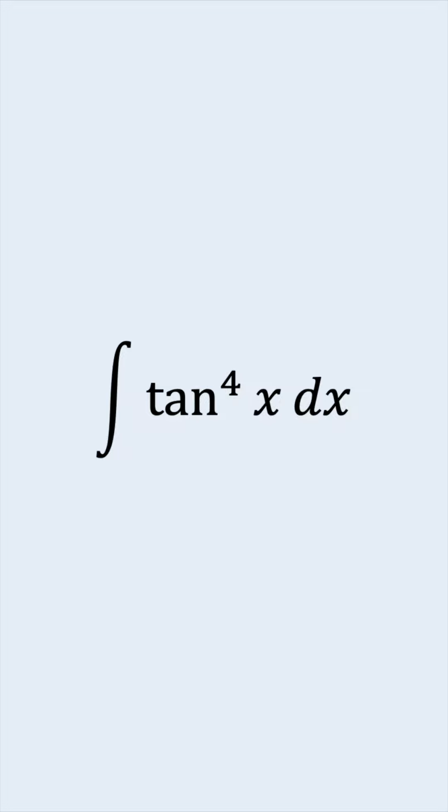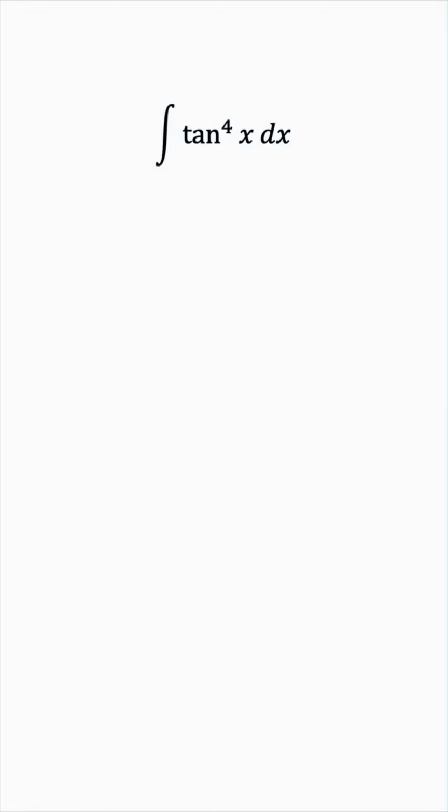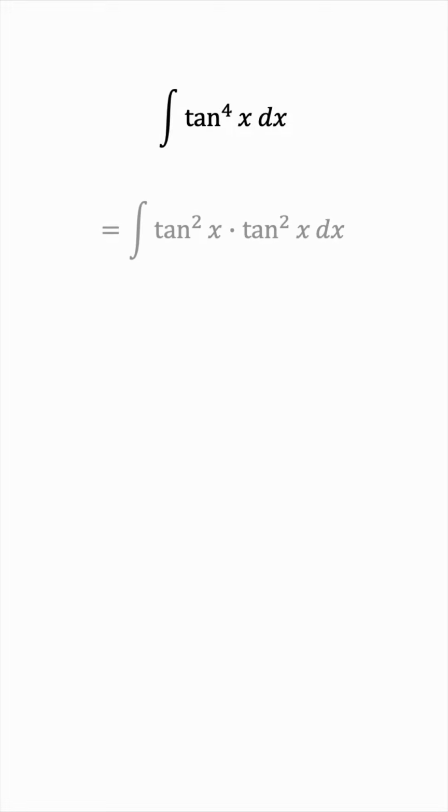How do we integrate the fourth power of tan x? I received a comment asking me to integrate this, so let's have a look. We already integrated the fourth power of secant in a previous video, and back then the strategy was to decompose it into a product of two squares and then use the property relating tan squared to secant squared.